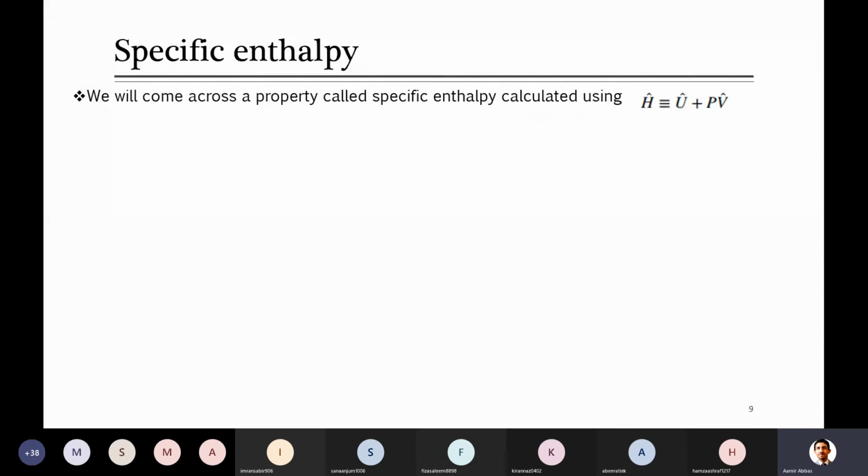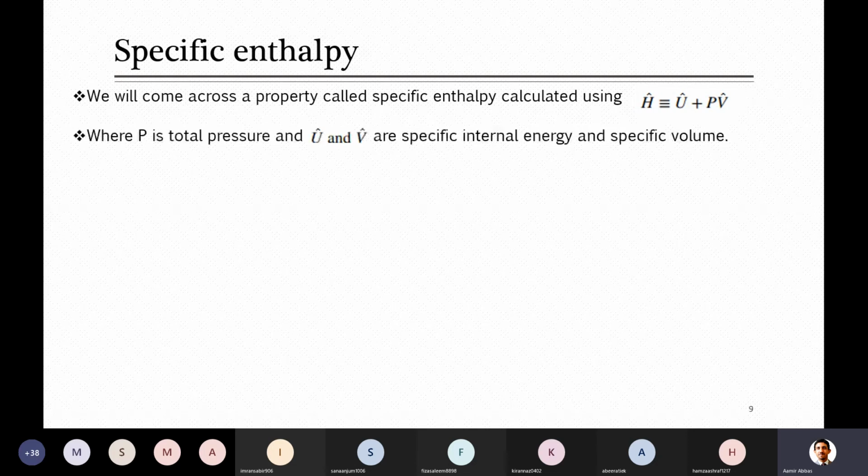But if we define it as a specific property, then specific enthalpy can be written as specific internal energy plus flow work with the specific volume, like PV. You know what U and V mean: they are specific properties, specific internal energy and specific volume, and P is pressure in this equation.